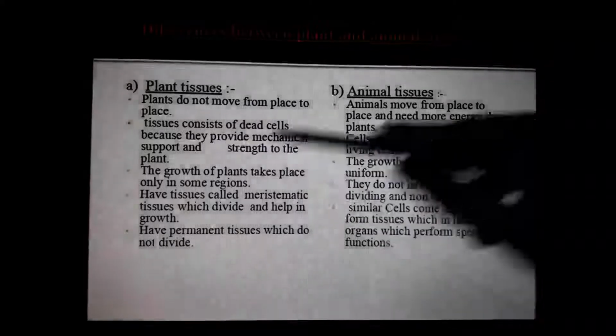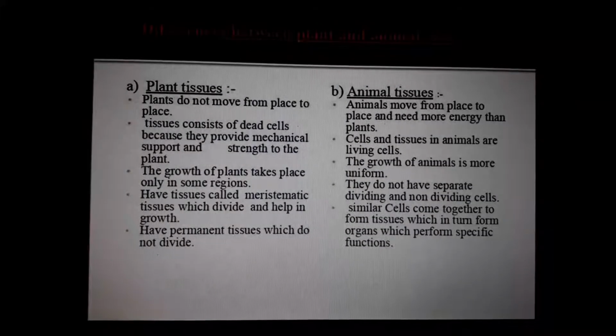See, tissues consist of dead cells also in the case of plants. Understand? In the human body, the number of dead cells inside our body is very, very low. Most of the dead cells we throw out as waste. But in the case of plants, they need that stability.